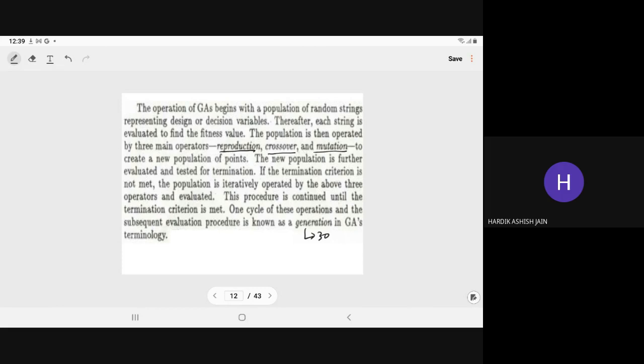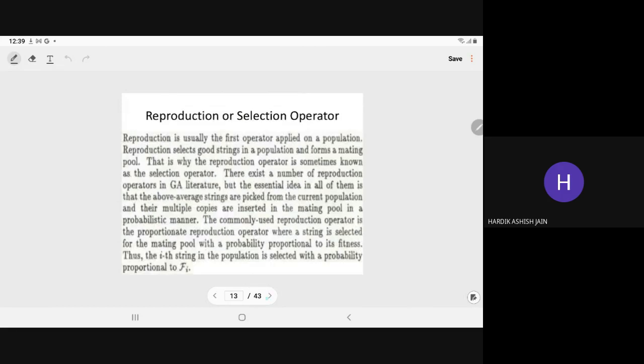So now let us start with reproduction. The first procedure is reproduction. Reproduction is also called selection. Through reproduction or selection we choose the partners from whom we can give birth to the new generation, the child strings. Here we select the parents.